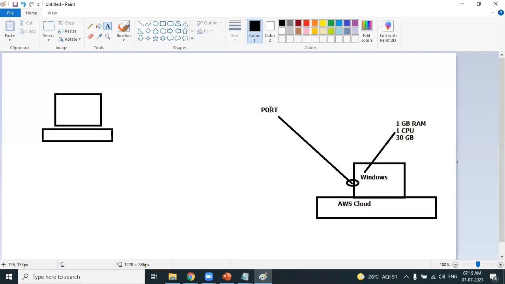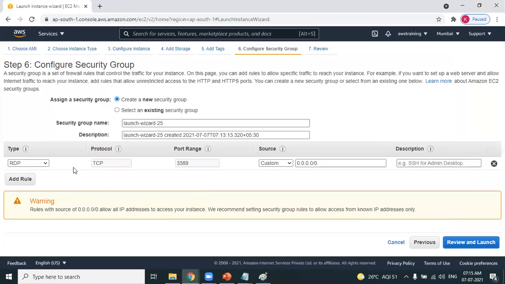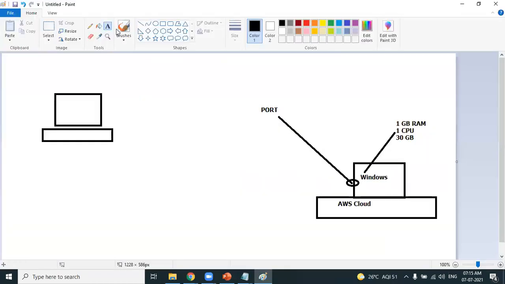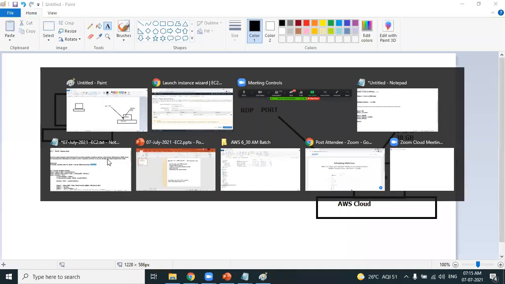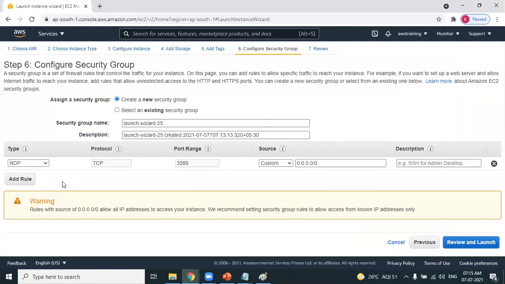The point is, when you're creating a Windows machine, you have to open the port. And AWS is very intelligent. It is guiding you that you have to open the port. It also recommends it. So you open the RDP port. The RDP port is used for connecting to a Windows machine. I've not done anything. It is automatically given as a port. But you have to understand what port. So what port needs to be opened for a Windows machine? Friends, what port needs to be opened? The RDP port needs to be opened. And I have not opened it. It automatically guided me to open the port.